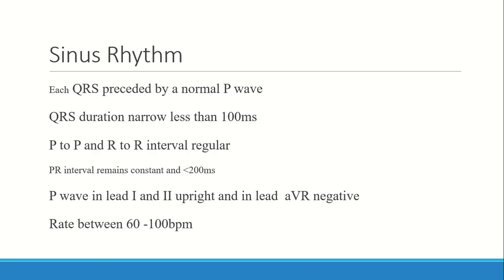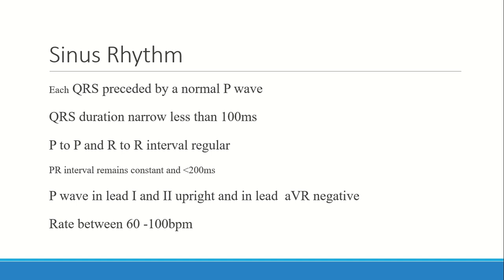So, as we said previously, a rhythm that arises from the SA node and is transmitted down to the AV node and Purkinje fibers is called sinus rhythm. That's the physiological definition. But on the ECG, to say a rhythm is sinus rhythm, there are criteria that should be fulfilled, and all these criteria should be fulfilled.